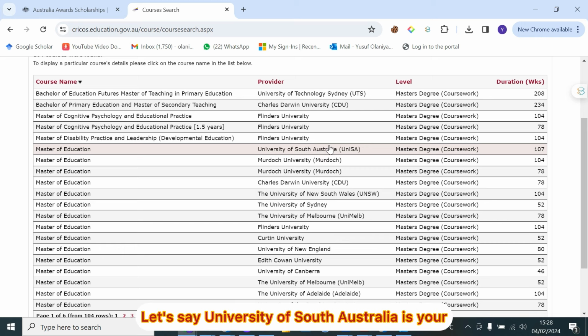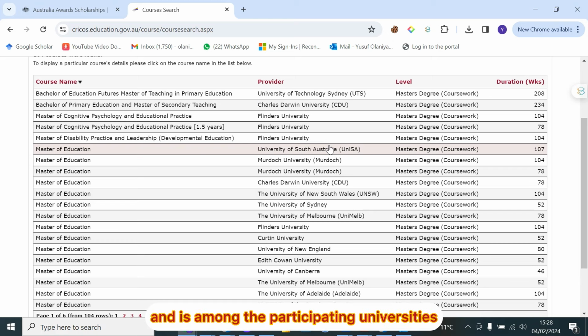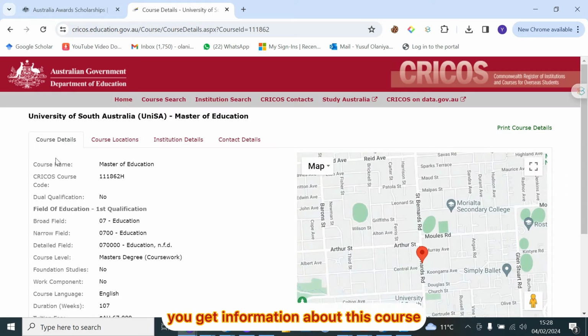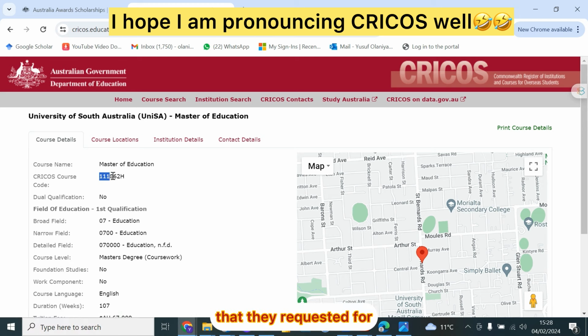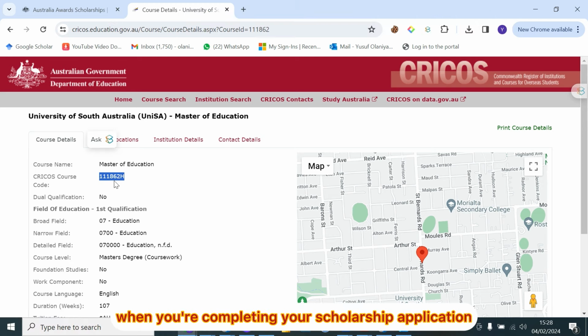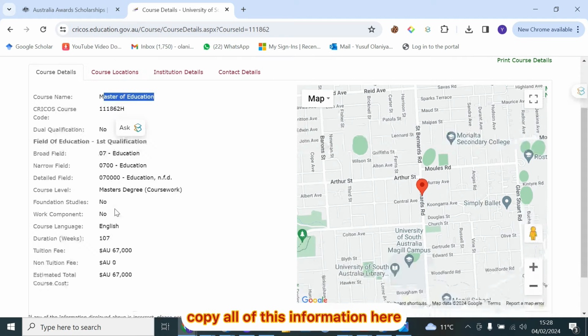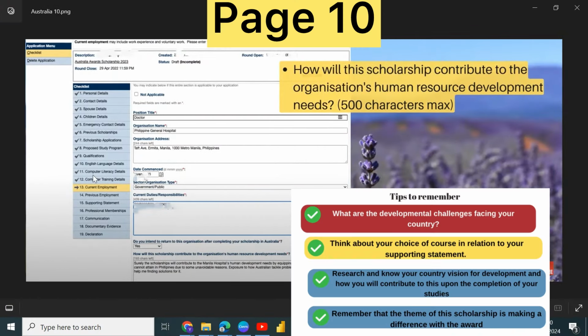Let's say University of South Australia is your choice of university and is among the participating universities. All you need to do is to just click on university, or to click on this. When you click on this, you get information about this course. You can see course name, Masters of Education, Cricos course code. This is the Cricos course code that they requested for when you're completing your scholarship application. So you can copy this code, copy this course name, copy all of this information here, and use them to complete your scholarship application, your proposed study program.